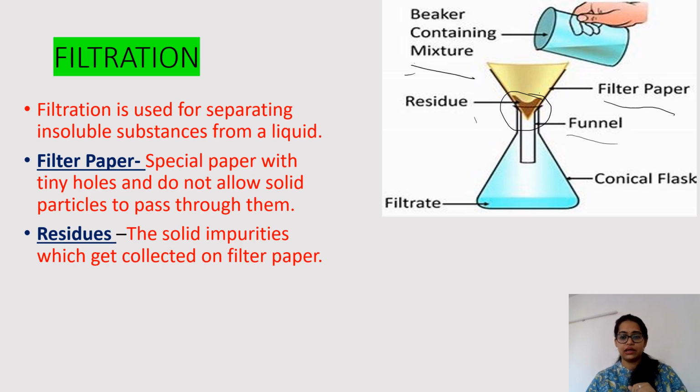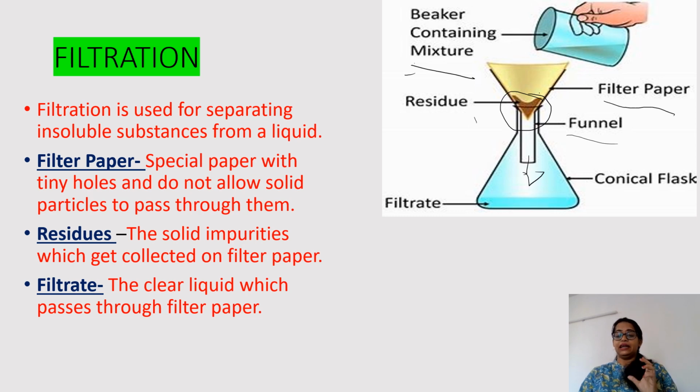You can see the dark brown thing in this filter paper. Residue, that means gandagi, impurities. All these impurities will collect in what? Inside the filter paper. And the clear liquid will get transferred into the conical flask. This is called the process of filtration. Understood? Now, what is filtrate? New term, filtrate. No tension. The liquid which gets transferred through filter paper, the liquid that the filter paper passed and gave us at the bottom, that is called as filtrate. Three important terms: filter paper, residue and filtrate in this filtration.